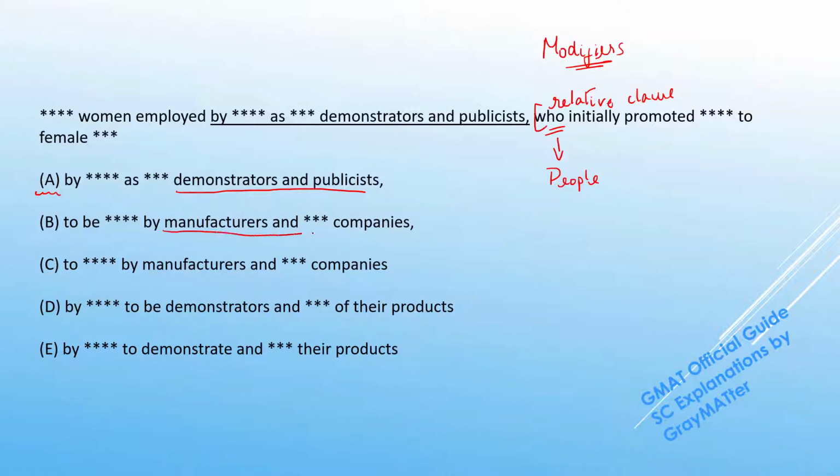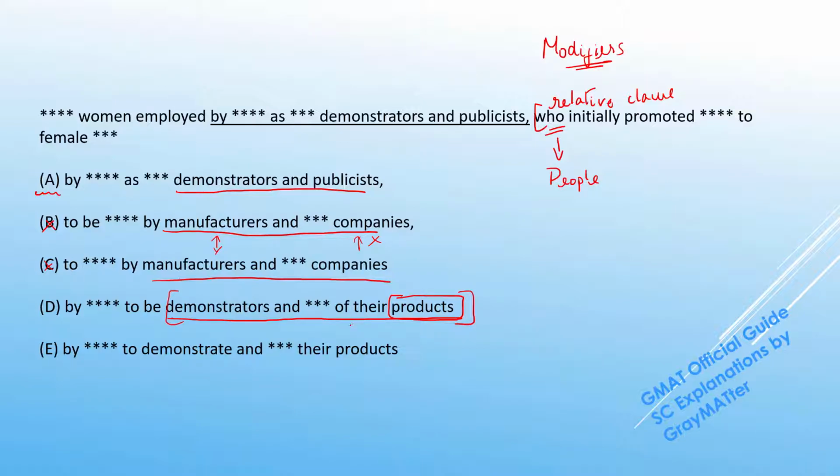Now in B and C, before the relative clause, we actually have manufacturers and companies. Now manufacturers could be people, but companies definitely are not. So we cannot use this relative clause to refer back to companies, so B and C can be eliminated. Now we should not be quick to eliminate answer choice D because what we actually have is a prepositional phrase. I know that the noun that is immediately before the who is products, but we should always be mindful of